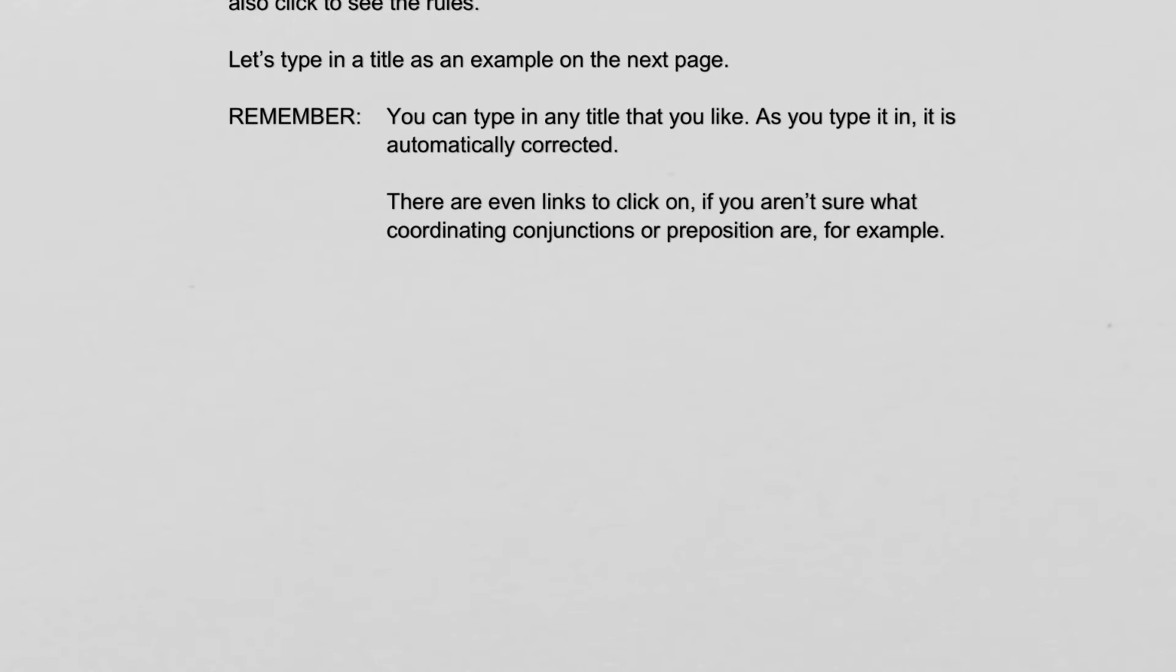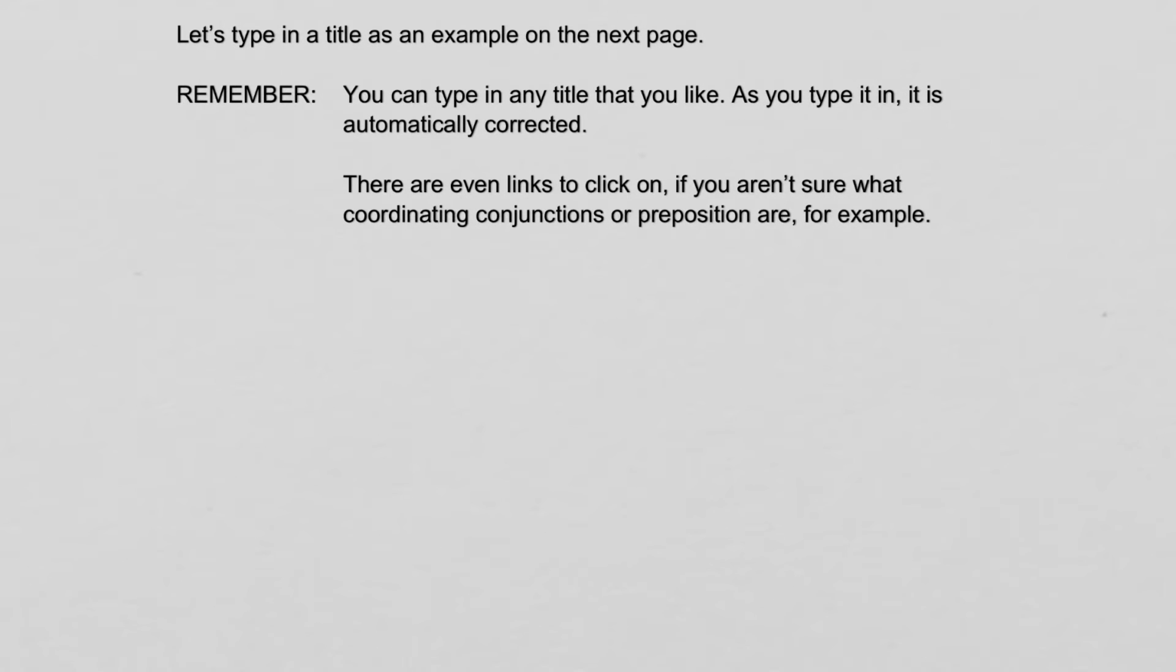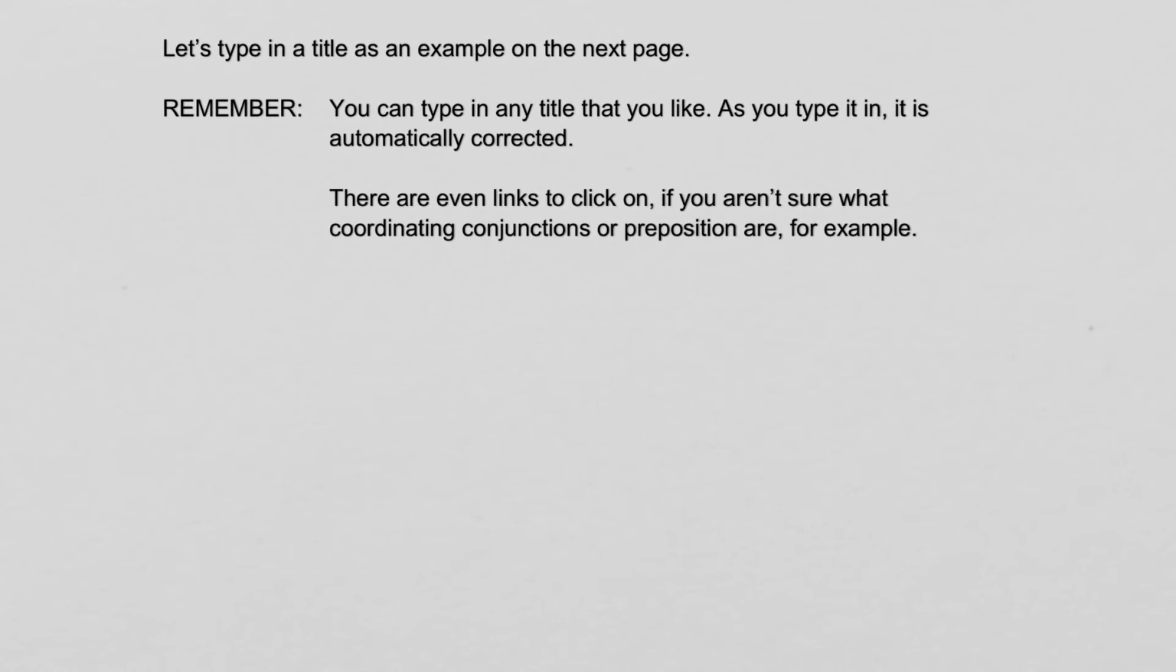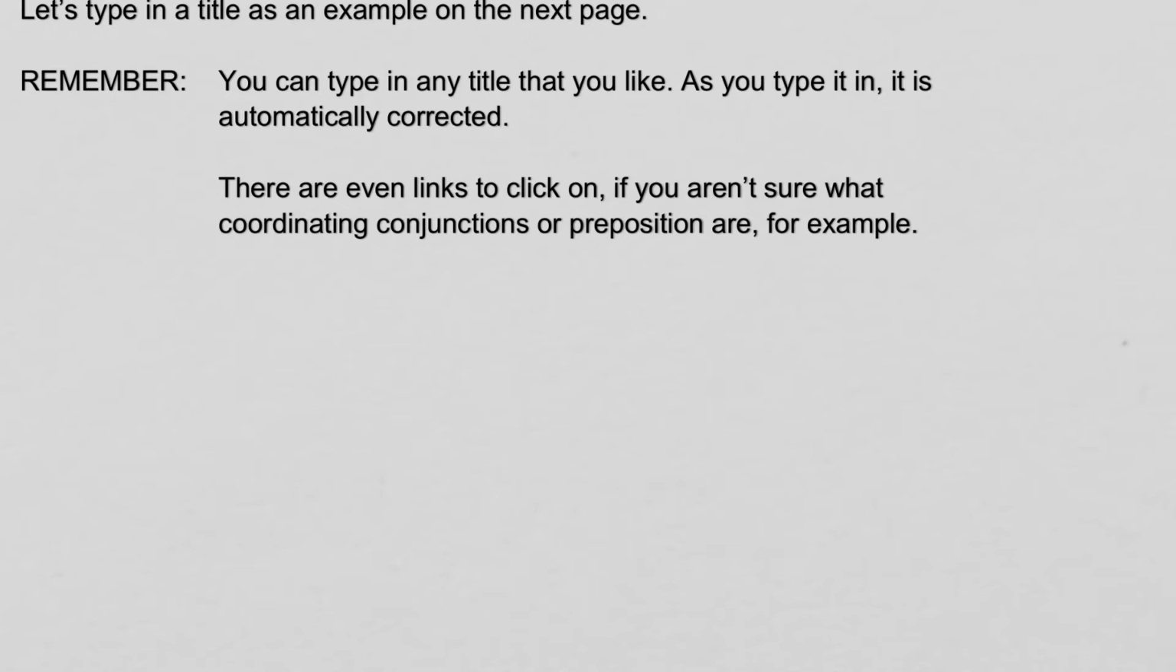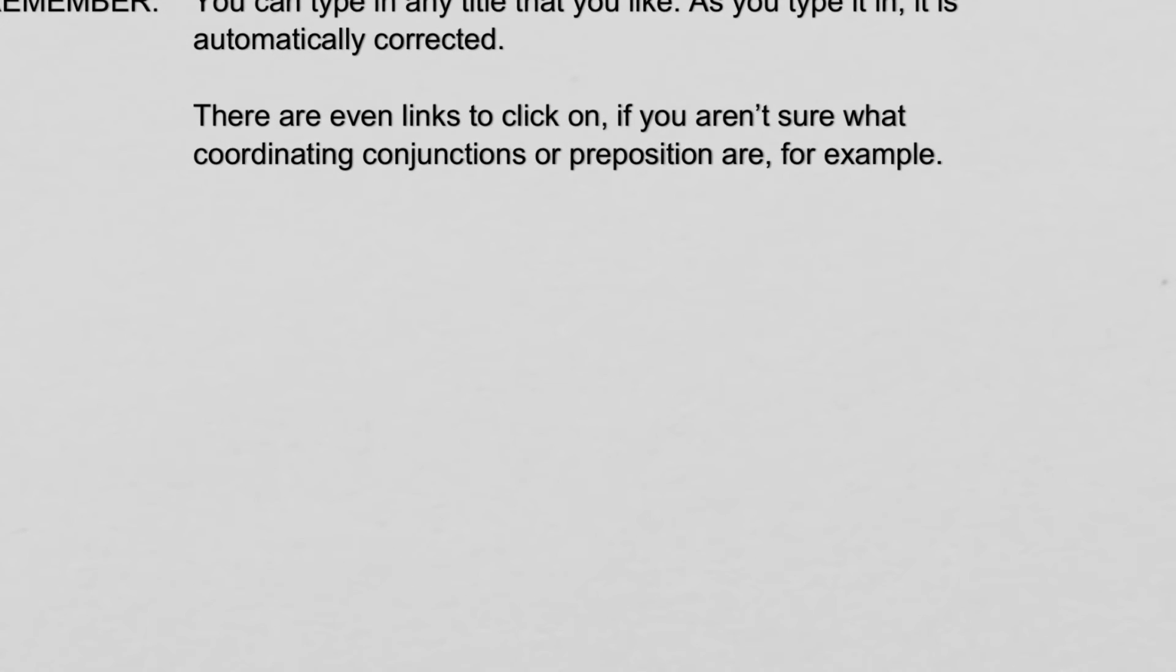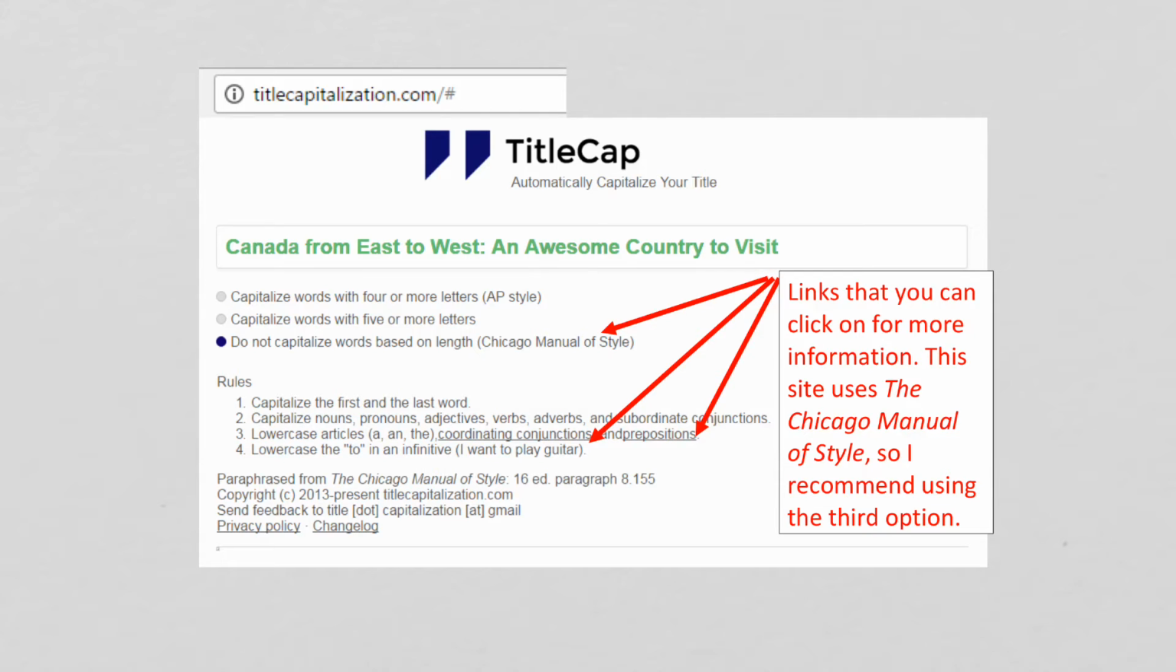So on the next page, I'll have an example. Before I go through that, just remember a few things. You can type in any title that you like. As you type it in, it is automatically corrected. So what you'll see is just a screenshot of what I did, right? About how it shows how it was corrected after I typed it. So you don't need to worry about capitalizing anything, right? You just type and you put spaces in between the words. There are even links to click on if you aren't sure what coordinating conjunctions or prepositions are, for example. Let me just show you the picture here.